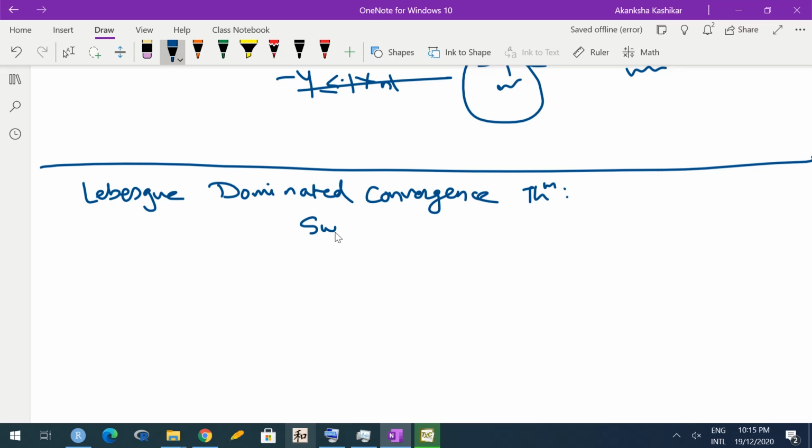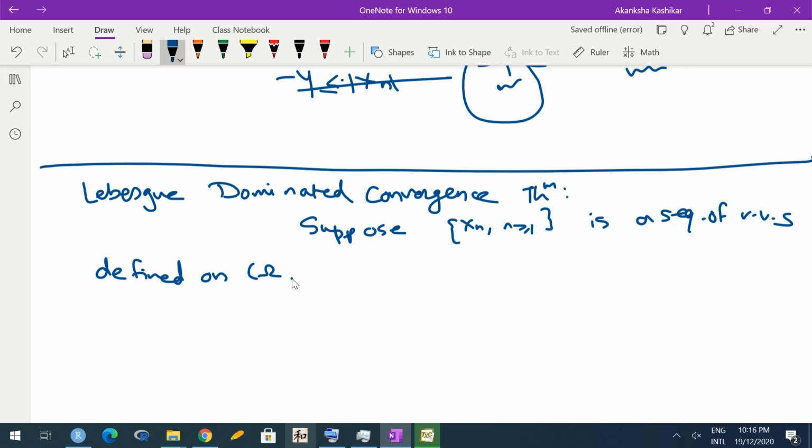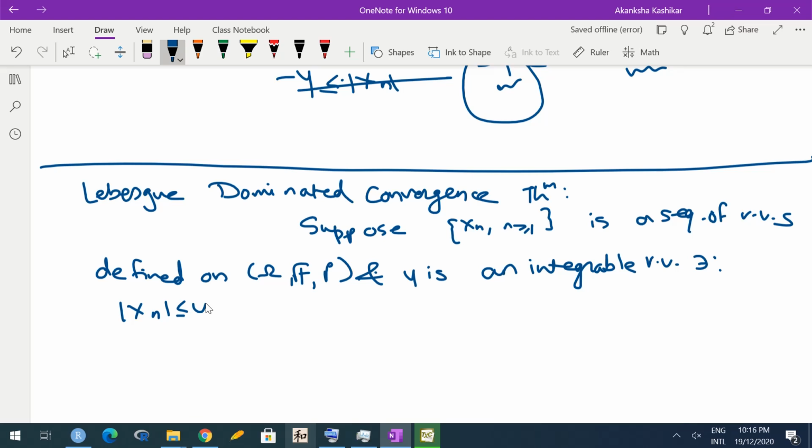So suppose xn is a sequence of random variables defined on omega, F, P, and Y is an integrable random variable such that mod xn is less than or equal to Y